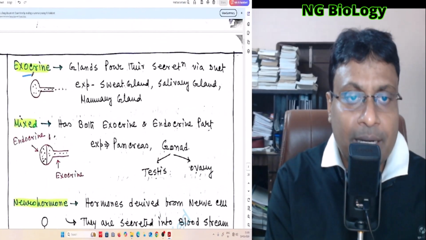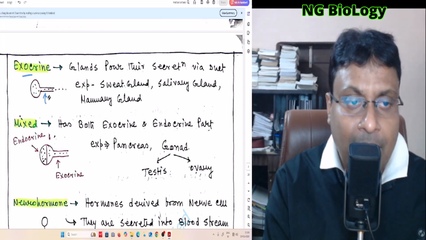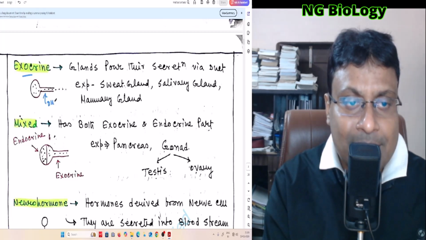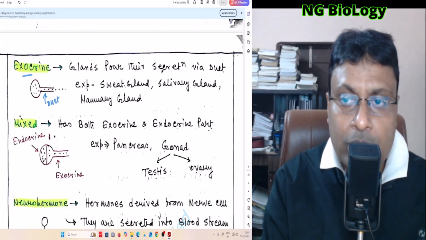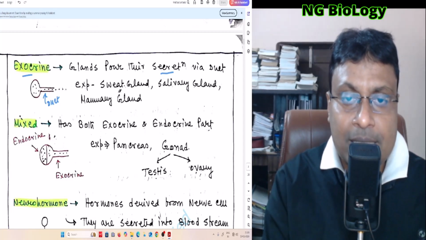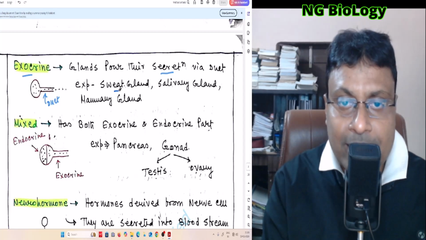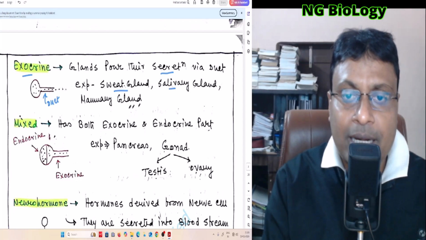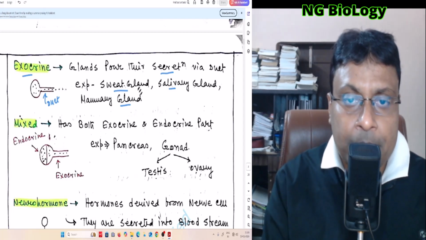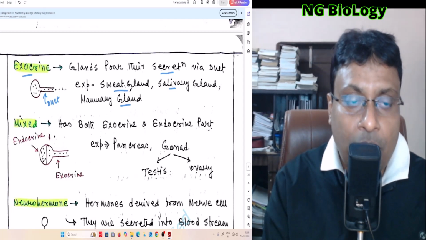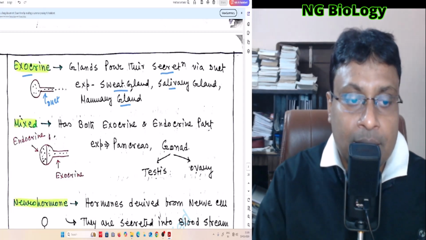One is exocrine gland. The exocrine glands are those types of gland which have a duct. So this is a simple diagram of an exocrine gland. The glands pour their secretion via the duct. Examples of exocrine secretion are sweat gland, salivary gland, and our mammary gland. Mammary gland produces milk. So these are examples of exocrine gland.